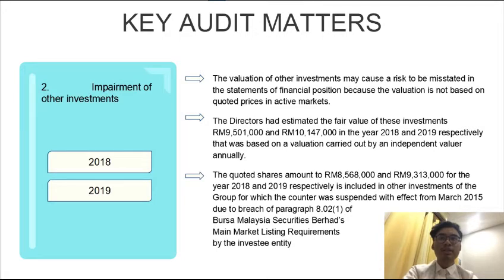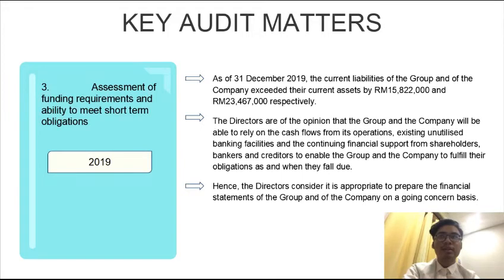However, the quoted shares that were included in other investment of the group for both years were suspended due to a breach that was recognized by the investing entity. The third matter is the assessment of funding requirements and ability to meet short-term obligations. This matter only happened in 2019. As of 31st December 2019, the current liabilities of the group had exceeded their current assets.